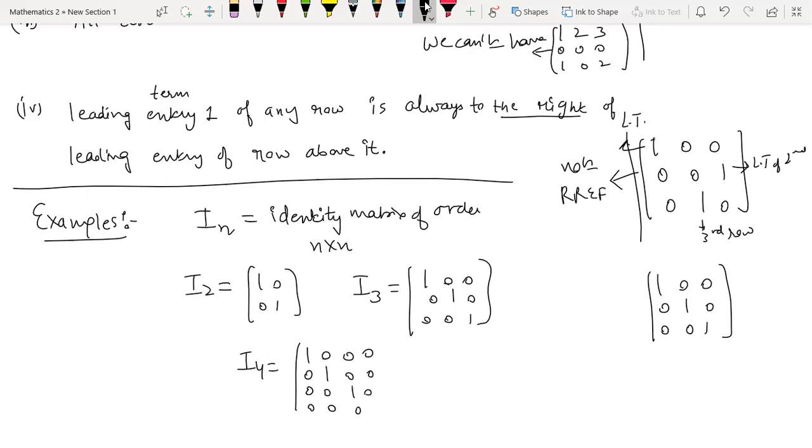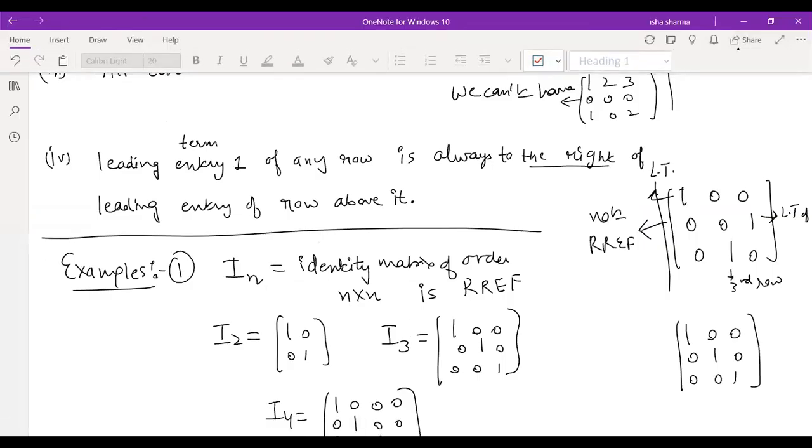identity matrix. I just hope everybody is familiar with the identity matrix already, because you have already studied inverses and all in your earlier standards. So that is a perfect example of a row reduced echelon form. The identity matrix is always in row reduced echelon form. Yes, please ask if up till this point you have any doubt.